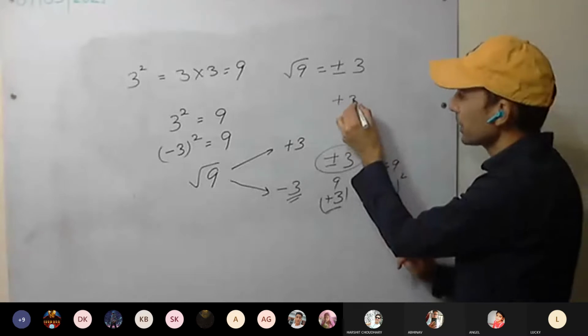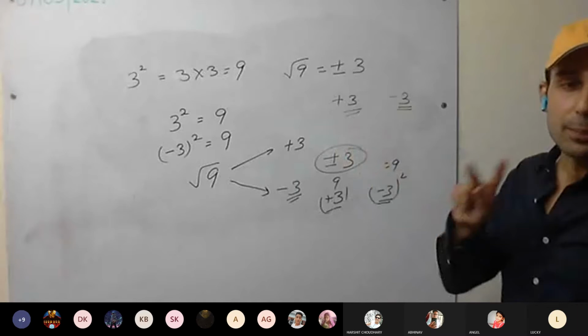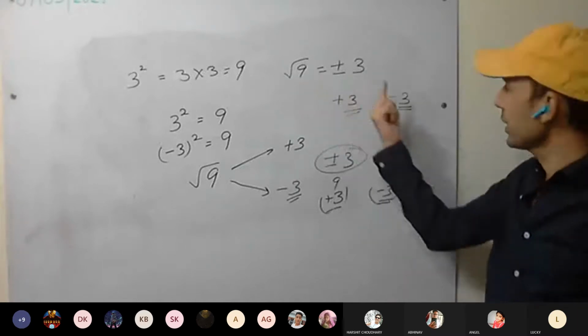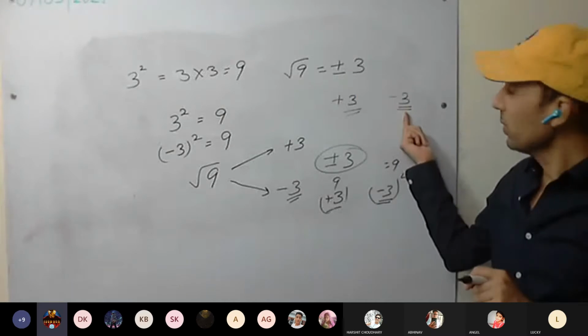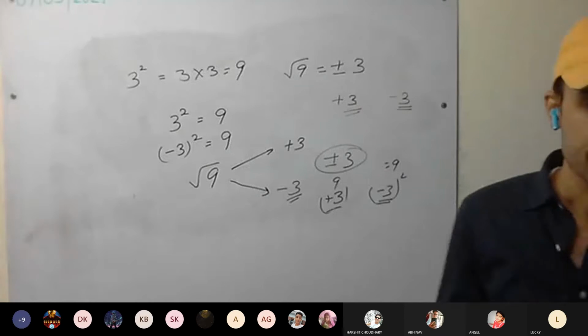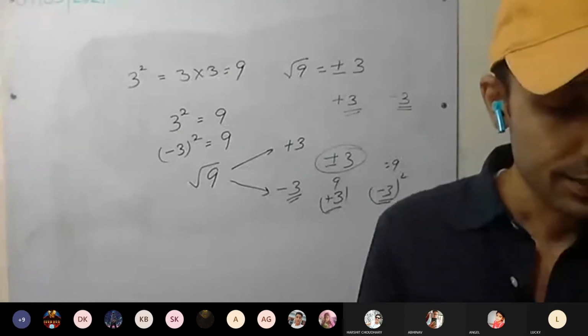That means we are getting plus 3, we are getting minus 3 as well. Reason you already know. This is fine. This is clear.